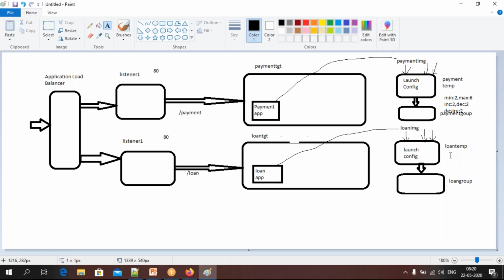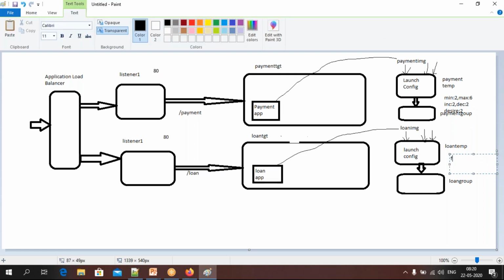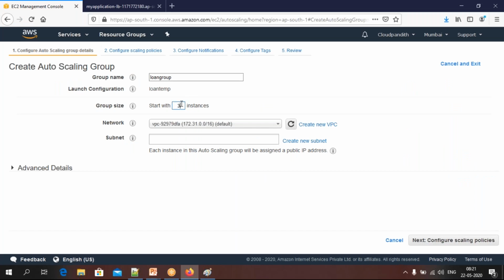In the same way, in this loan group, minimum I will use 3, and maximum I will use 5, and I want to increase by 1, and decrease by 1. Finally, desired is going to be the minimum, it always becomes your desired. Remember, here minimum is 2, that's why desired is 2. Here minimum is 3, that's why desired is 3. So here I am saying minimum, so start with 3.